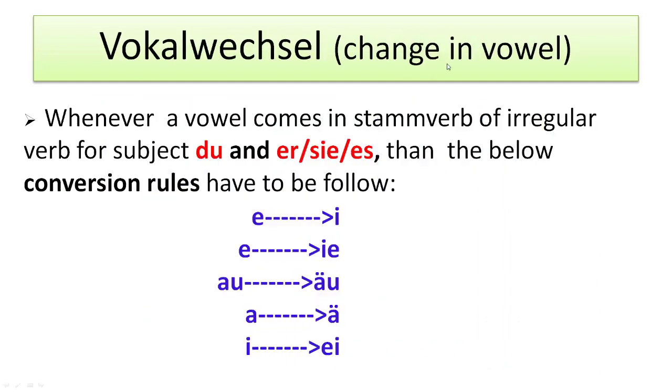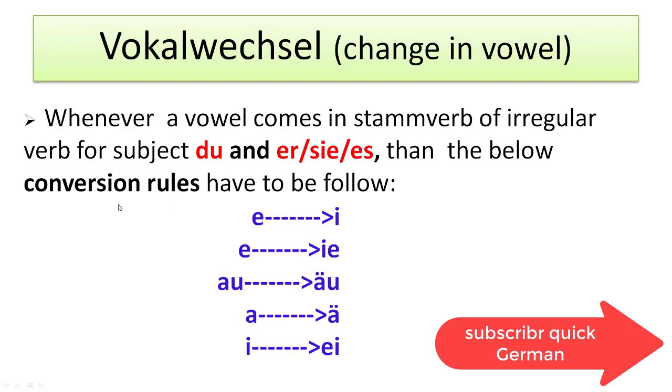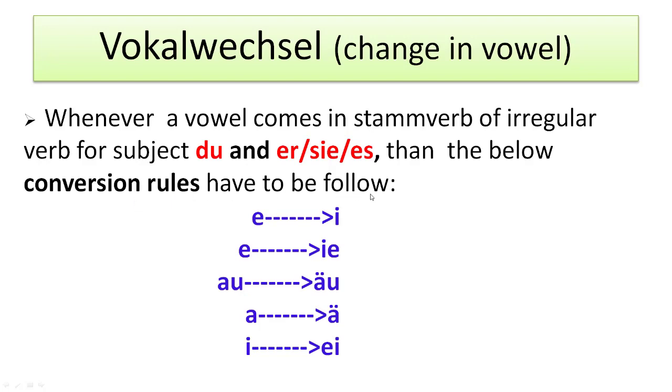Vokabelwechsel, changing vowels. So this is a rule of irregular verbs. Whenever there is a vowel in the verb stem of an irregular verb for the subject du and er/sie/es, then the above conversion rules have to be followed. Like e becomes i, again e becomes ie in some cases.